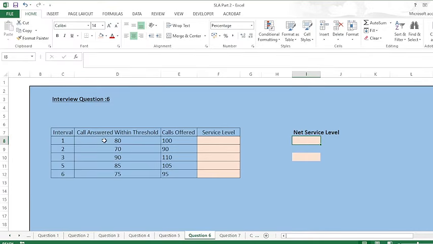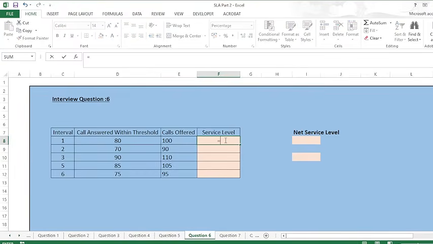In the first interval, the calls answered within threshold is 80. In the second interval you have answered 70 calls. Then in the third interval you have answered 70 calls, and likewise. And the calls offered in the first interval is 100, then 90, then 110. All right, so likewise. I'll have to calculate the service level first for the first interval.